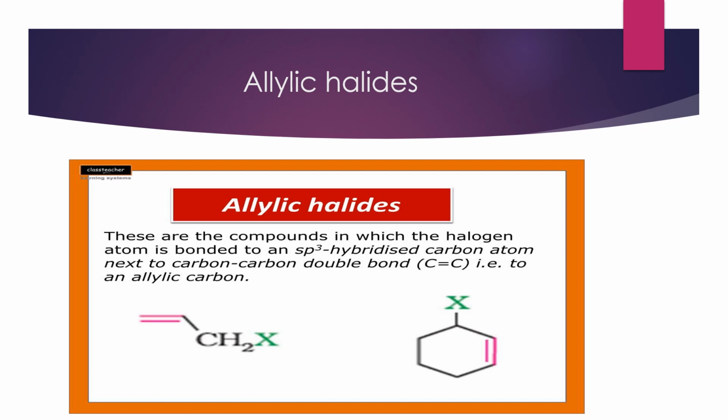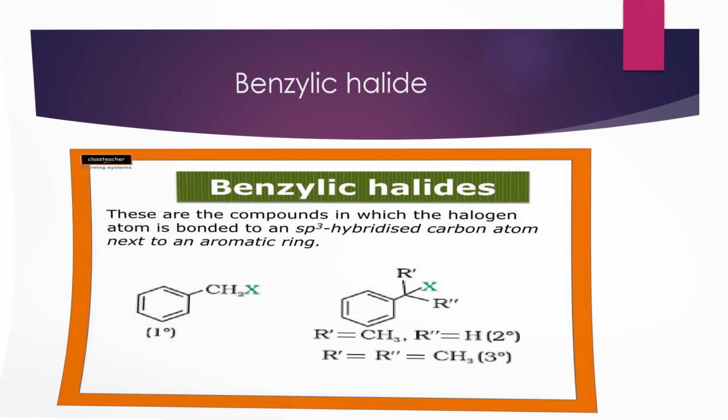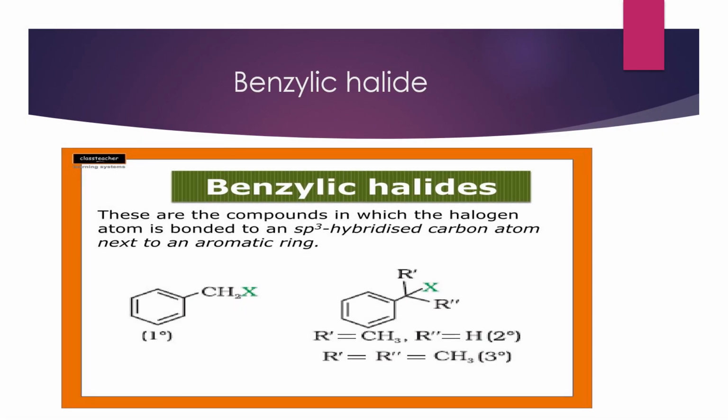Allylic halides, these are the compounds in which the halogen atom is bonded to an sp3 hybridized carbon atom next to a carbon-carbon double bond, that is to an allylic carbon. Benzylic halides, these are the compounds in which the halogen atom is bonded to an sp3 hybridized carbon atom next to an aromatic ring.